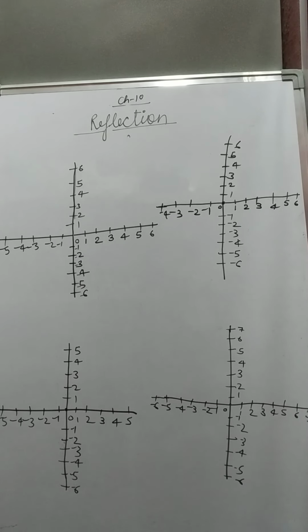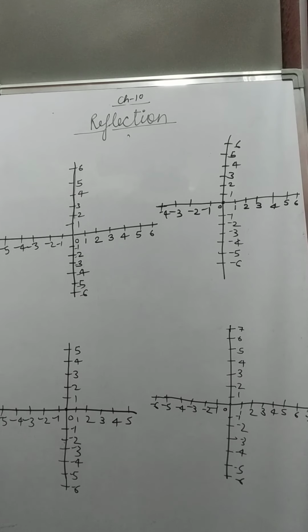I explained in physics that reflection is the cause of the formation of image. Without reflection, an image cannot be formed. Here we are going to study reflection. Reflection is part of coordinate geometry. So before explaining reflection, I am going to discuss some more points on this topic, which is based on coordinate geometry. So we are going to study some key terms.